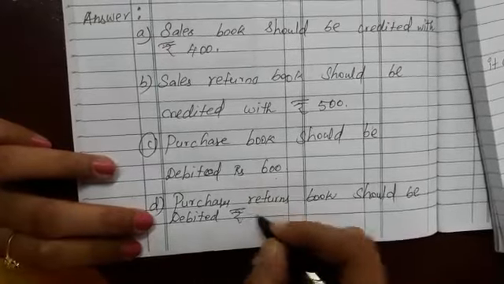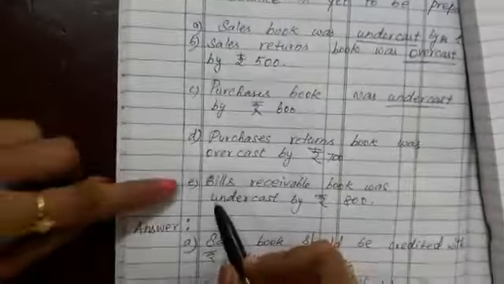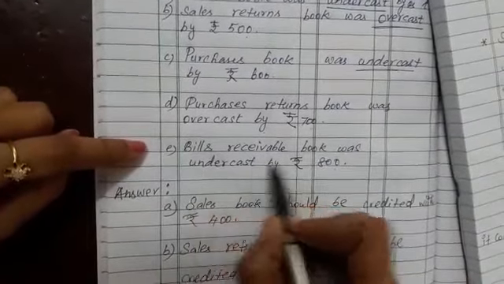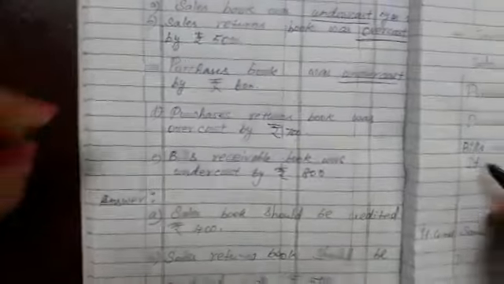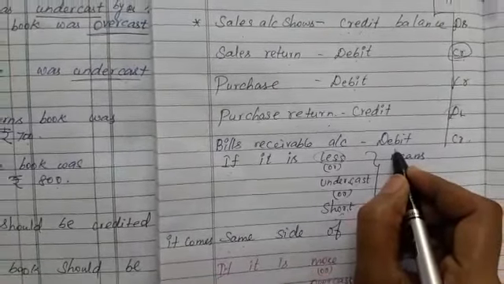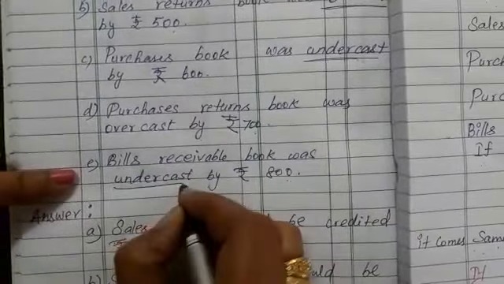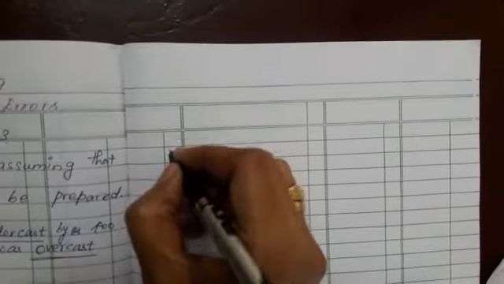Debited rupees 700. Can you understand, children? Next, the bills receivable book was undercast by 800. Already we know that the bills receivable account shows in the debit side. Here, undercast. What is that? Undercast means the same side. So write in that entry: